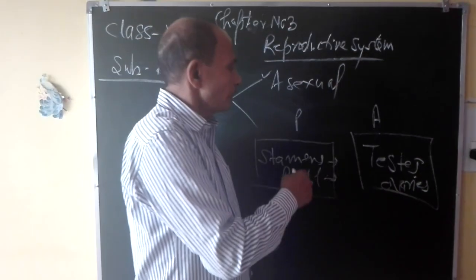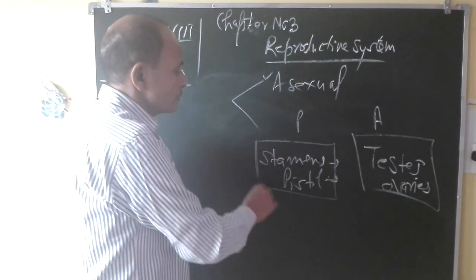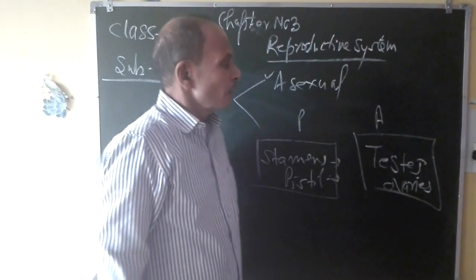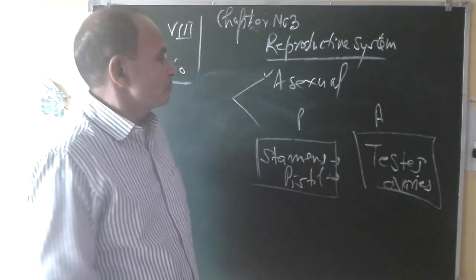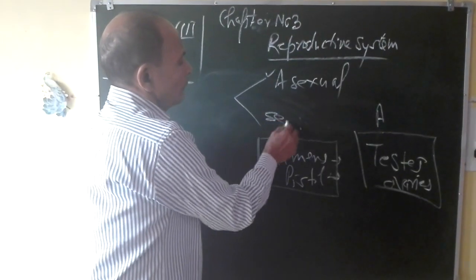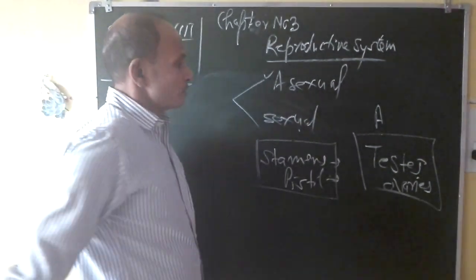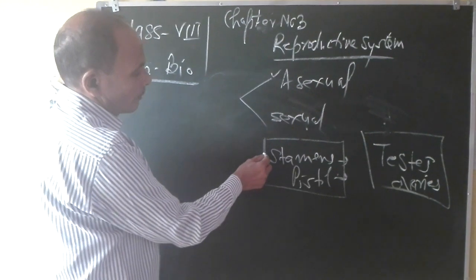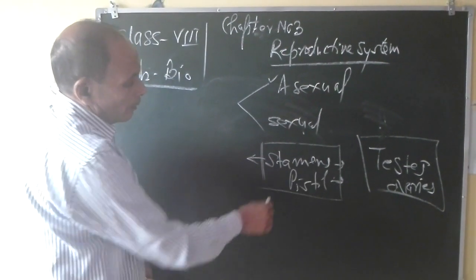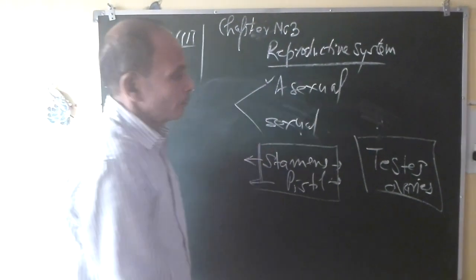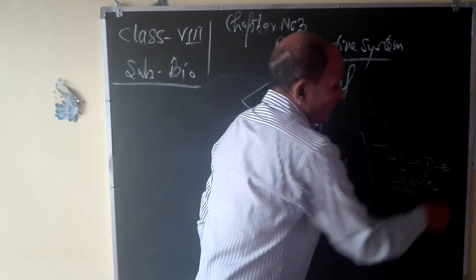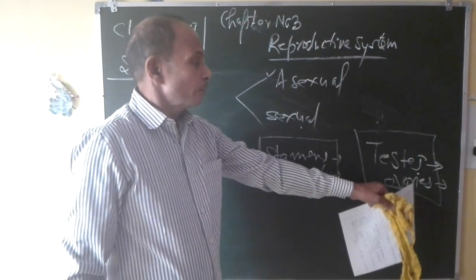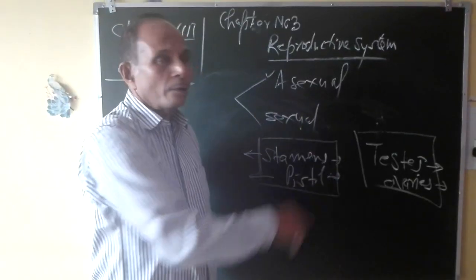But in reproduction, if these parts are involved in plants or animals, then such type of reproduction will be termed as sexual reproduction. In sexual reproduction, two individuals are involved. You see, the stamen is the male reproductive organ, the pistil is the female reproductive organ, the testis is the reproductive organ of males, and the ovary is the reproductive organ of females.